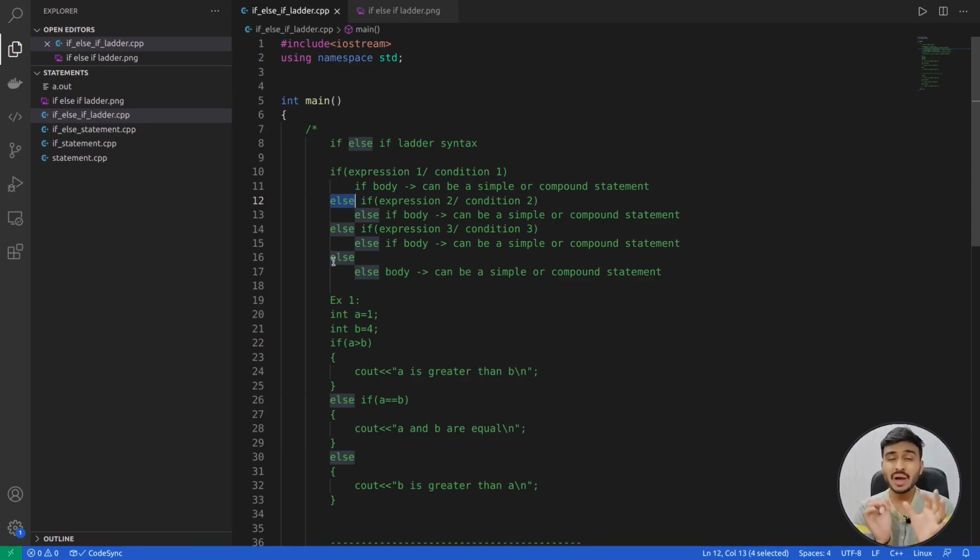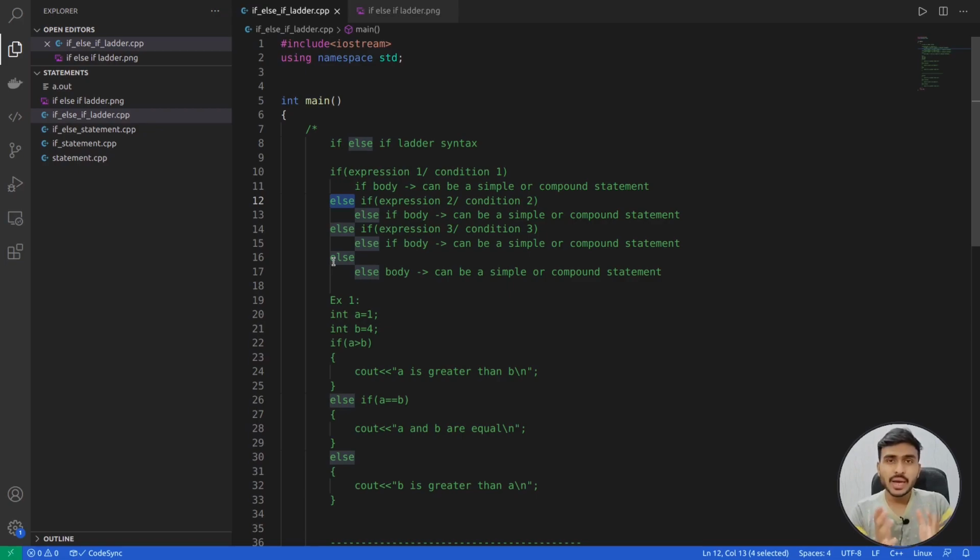Now, I forgot to tell you one thing in the last video. It's very important. Whenever you want to use an else statement, it needs to be attached with an if statement, or an if else if ladder. It needs to be attached with either an if statement or an if else if ladder. An else statement cannot appear independently. It cannot exist independently, and it makes sense, right?